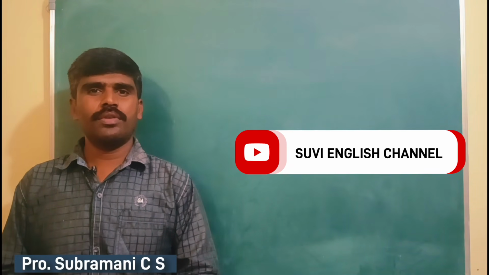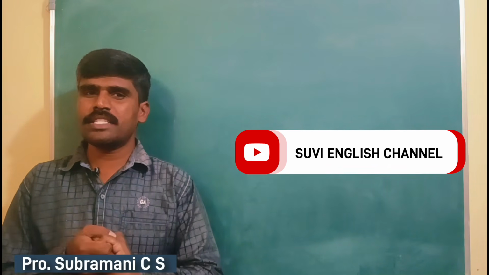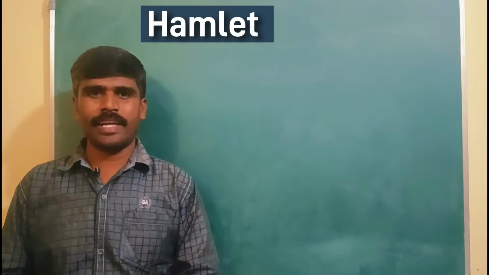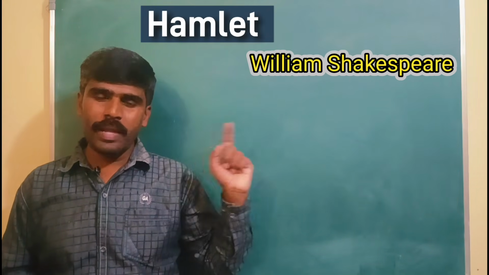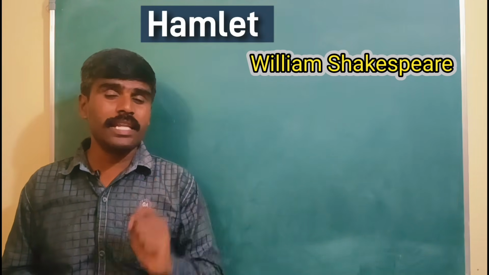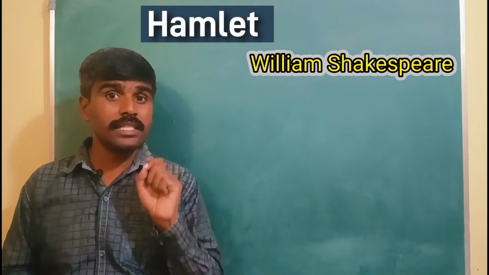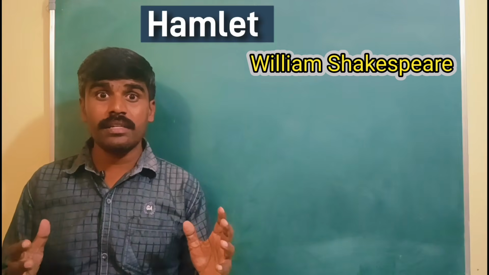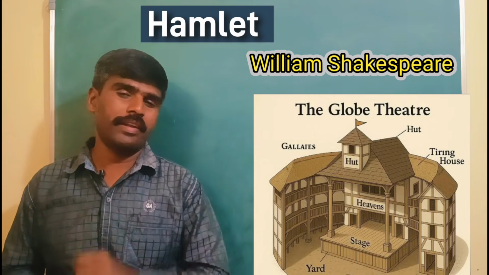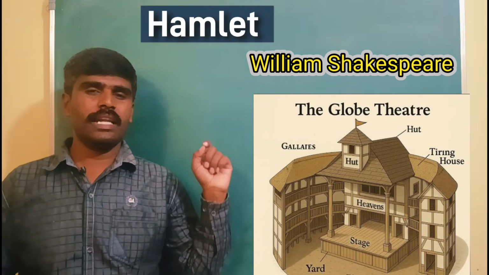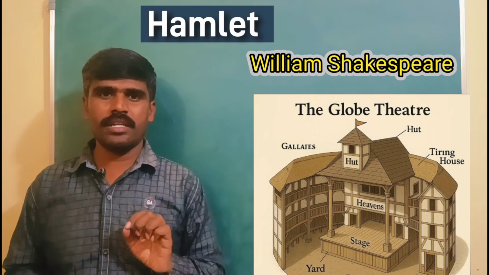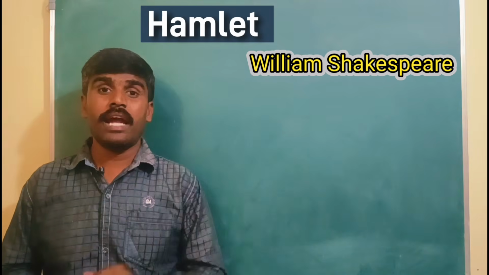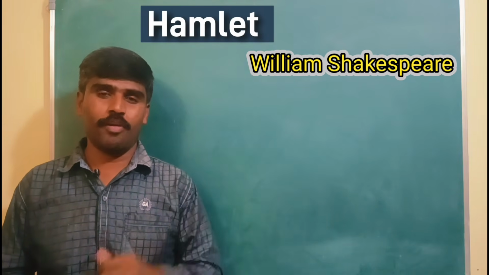In today's video, we are going to discuss one of the greatest and one of the most tragic plays of William Shakespeare, titled Hamlet. The play Hamlet was written in the year 1600 and later in 1601 it was performed, it was staged at the Globe Theatre, London. Globe Theatre in London was an open-air theatre which would accommodate about 3,000 people during those days. And that's where this play was first performed.